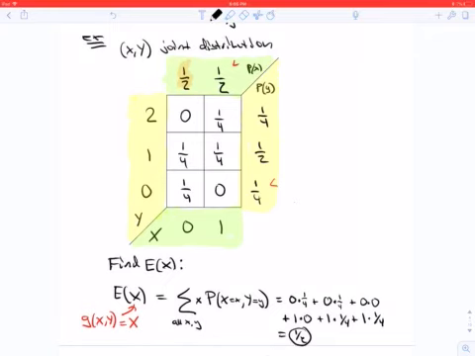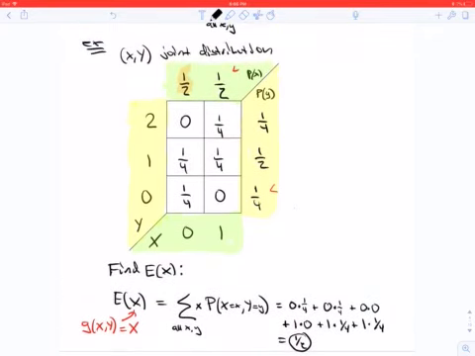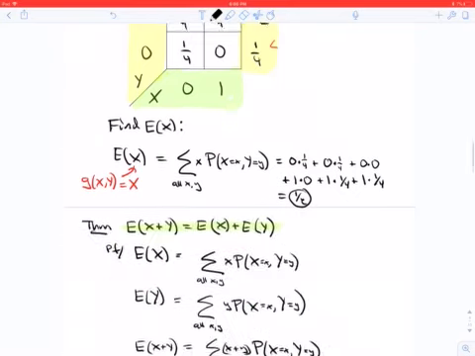Adding that all up, you get a half, which is exactly the same as what you would get if you just used the marginal probability for X. We know that 0 has marginal probability 1/2, and 1 has probability 1/2. So that gives you the same expectation.